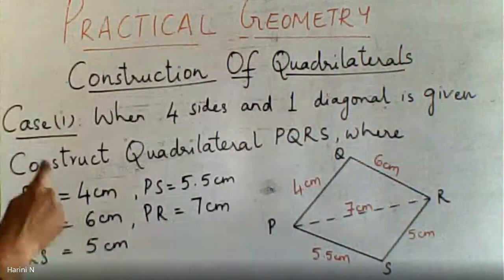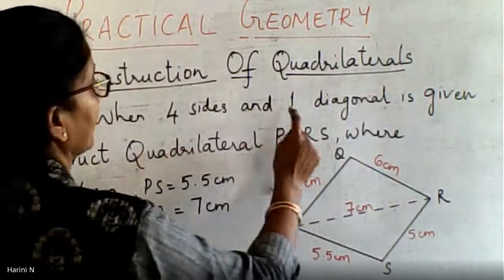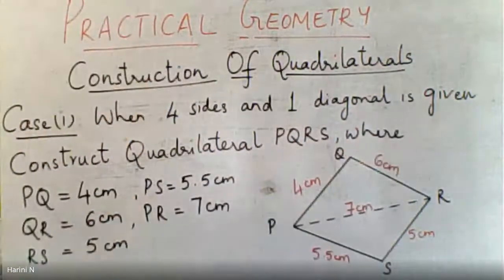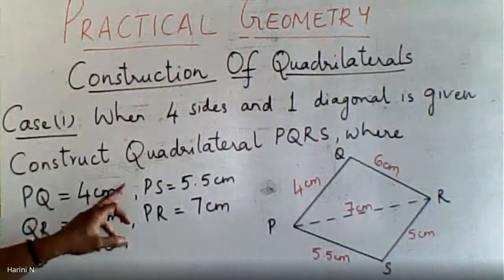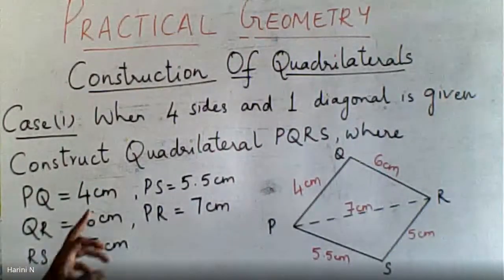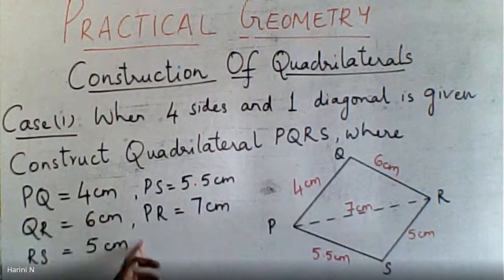On the top, you will write case 1, then 4 sides and 1 diagonal is given. And write down this question. Construct quadrilateral PQRS where PQ, QR, RS and PS are given to be 4, 6, 5 and 5.5 and PR, the diagonal, is equal to 7 centimeters.